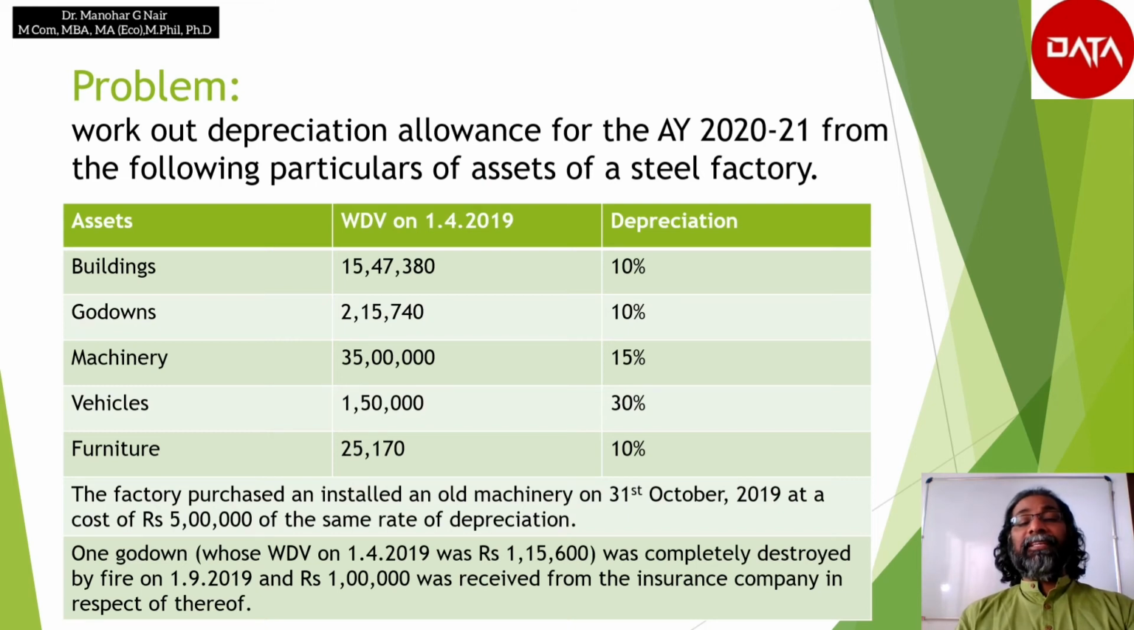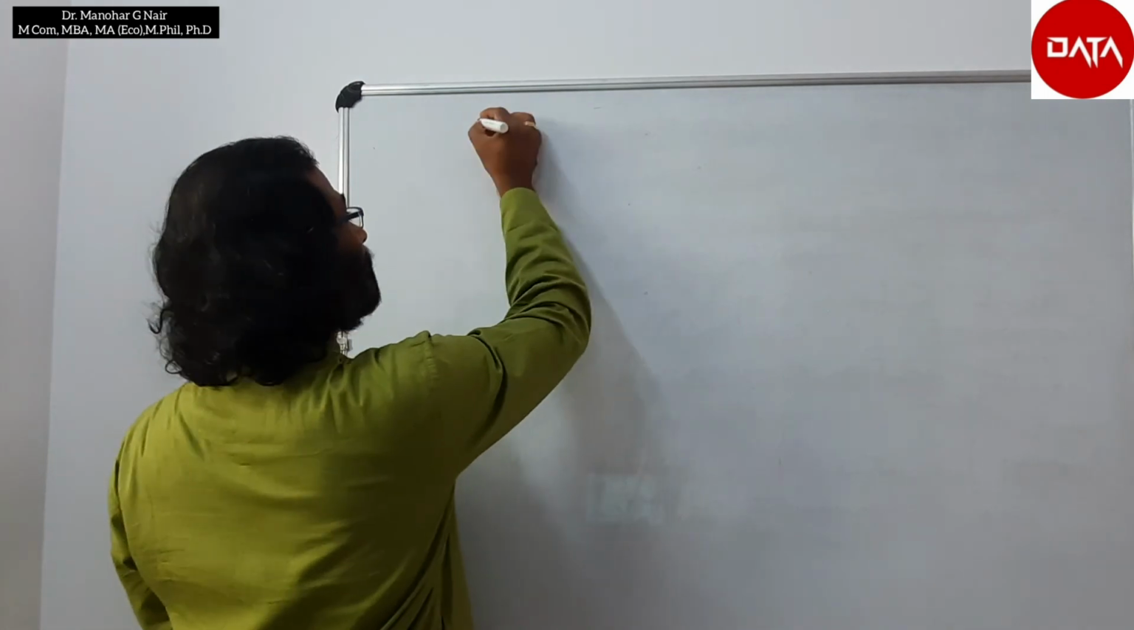The factory purchased and installed an old machinery on 31st October 2019 at a cost of 5 lakh of the same rate of depreciation. One godown whose written down value on 1st April 2019 was rupees 1,15,600 was completely destroyed by fire on 1st September 2019 and rupees 1 lakh was received from the insurance company in respect of the loss. Now the computation of depreciation allowance.